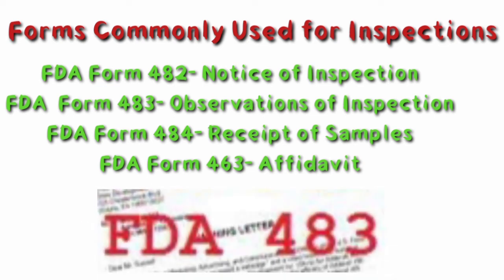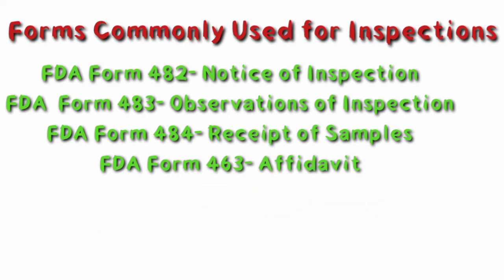FDA Form 483. Observations of Inspection. The inspector shall provide the list of his observations about the inspection on Form 483. It has all points noticed by the FDA inspectors. An observation made in the previous inspection that is not corrected can be added in 483. The original copy of the FDA Form 483 is presented to the farm management, generally to the person who had received the notice of inspection.